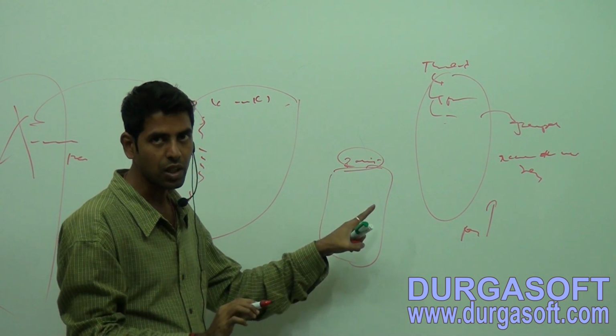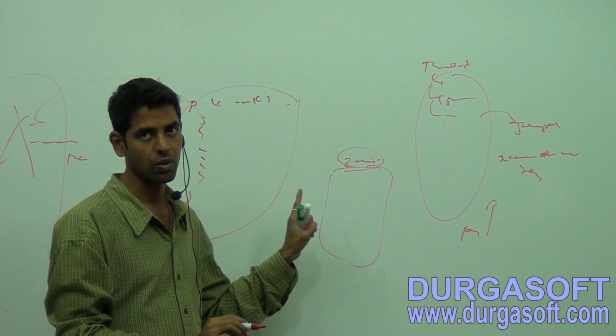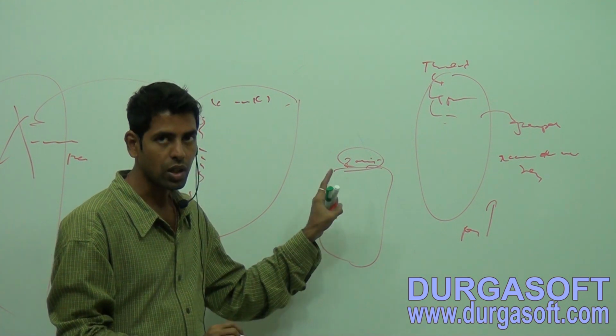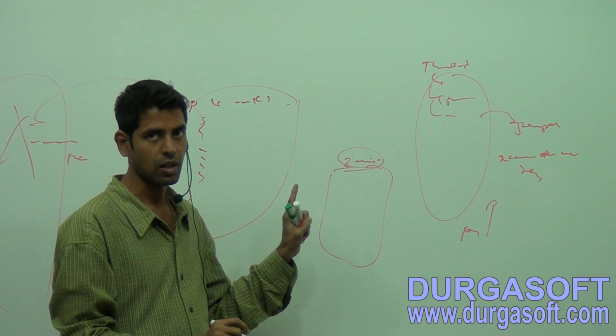It doesn't mean you are reducing the performance of the application.